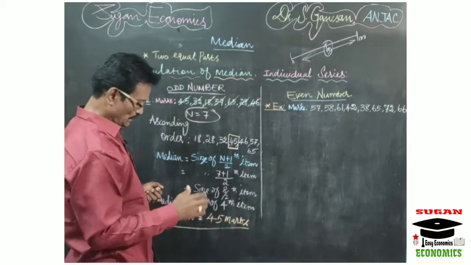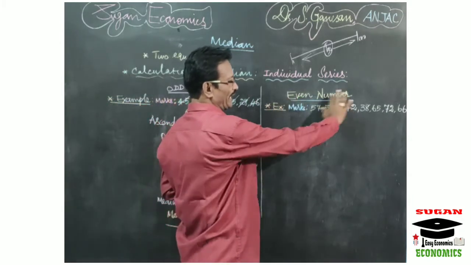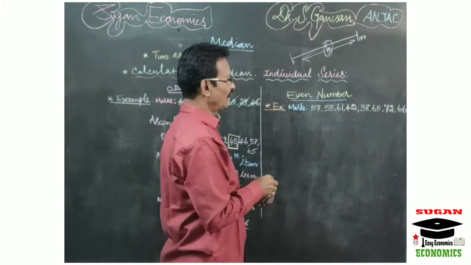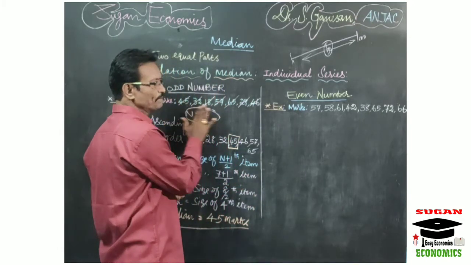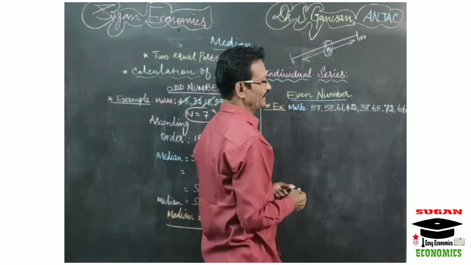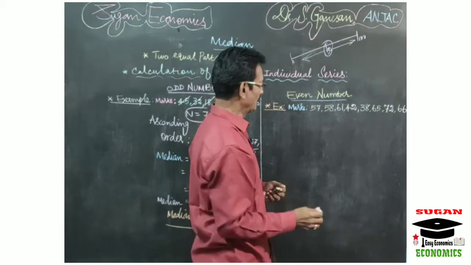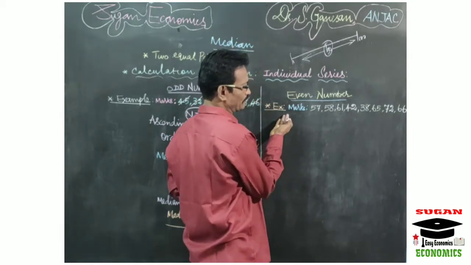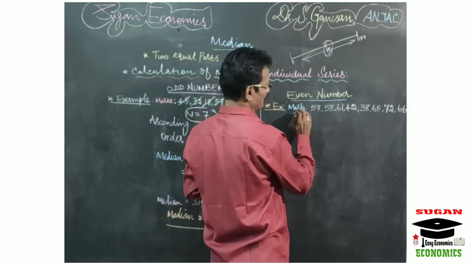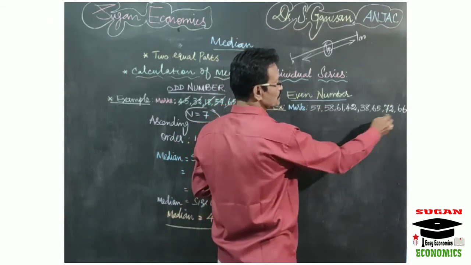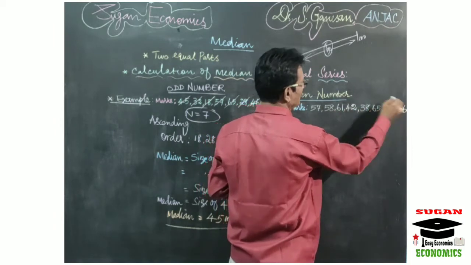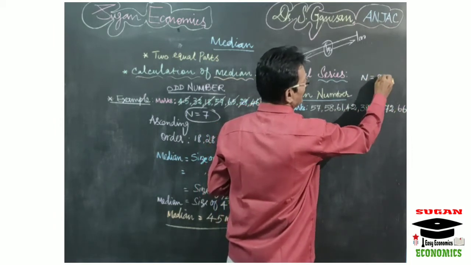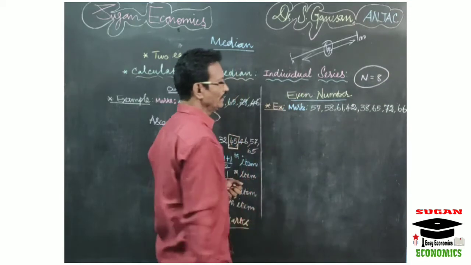So in this manner you have to calculate median for an individual series when the n value is odd. Right? Okay. Now suppose your n is given as an even number. Here this is an odd number. Suppose your n value is given in an even number. How can you do the calculation? Here also I have taken one example. The marks of 8 students are given. You can count them: 1, 2, 3, 4, 5, 6, 7, 8. So our n equal to 8. So 8 is an even number.